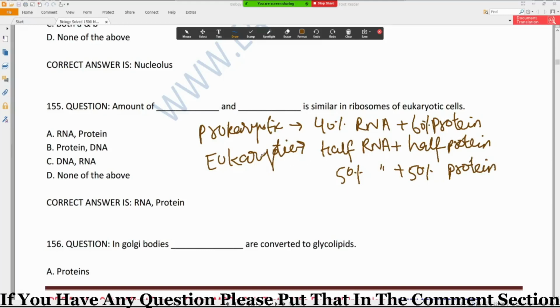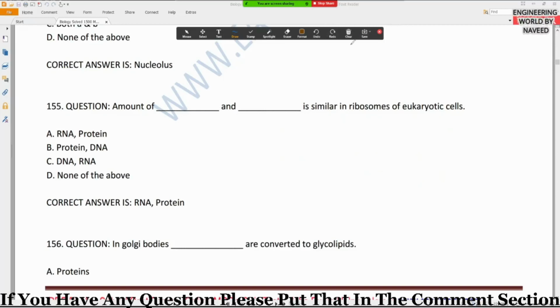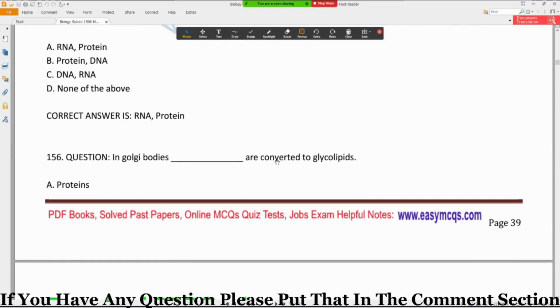So in the question they are asking that the amount of dash and dash is similar in ribosome of eukaryotic cell. So our ribosome is composed of RNA and protein. Option A is the correct option, which is similar in percentages found in eukaryotic cell. Option A is correct because RNA and protein amount is similar in eukaryotic cell, while in prokaryotic cell their percentages are different.